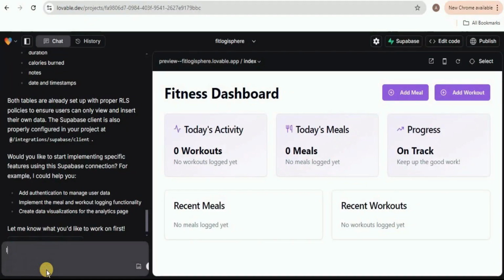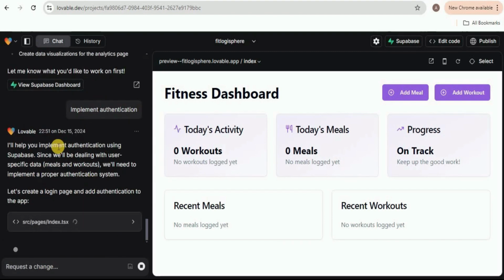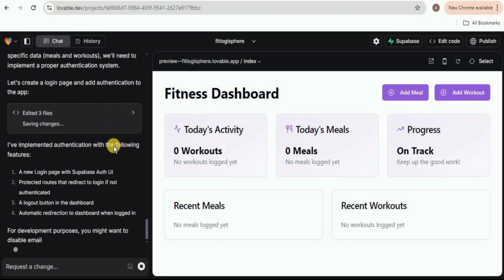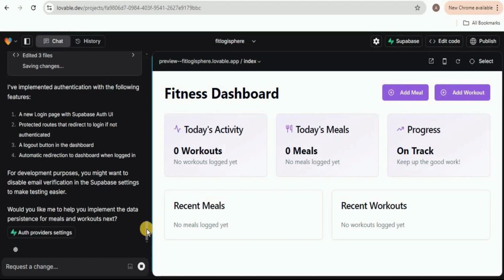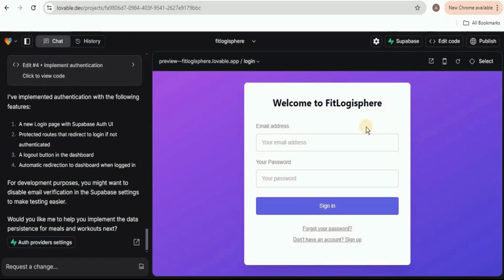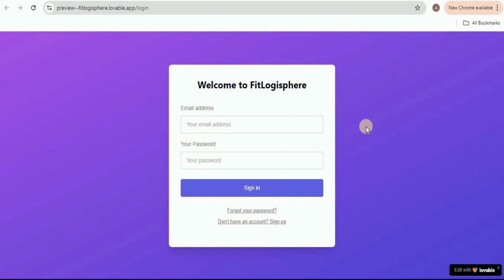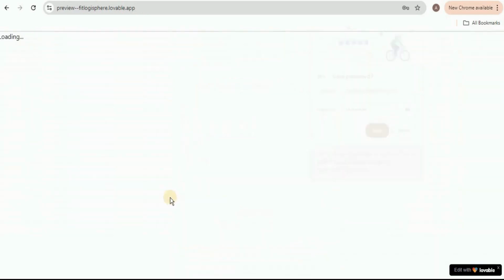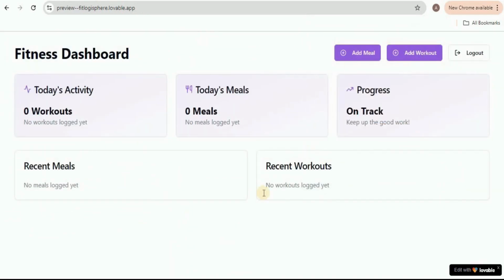And here you have to type implement authentication. Once you do that, it will start implementing the authentication using Supabase. On the basis of the authentication, it is now updating the code. It has created a new login page and added authentication to the app. So overall, it has edited 4 different pages. And now once you run your application, instead of simply viewing the dashboard, you will get a login page. Here you have to provide the same credentials which you used while creating the user and then click on sign in. Once you do that, it will open the dashboard for you and the information right here will be customized according to that particular user.